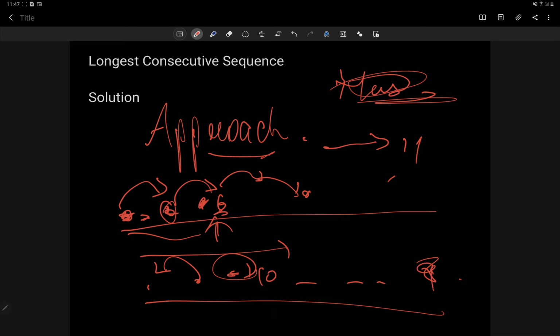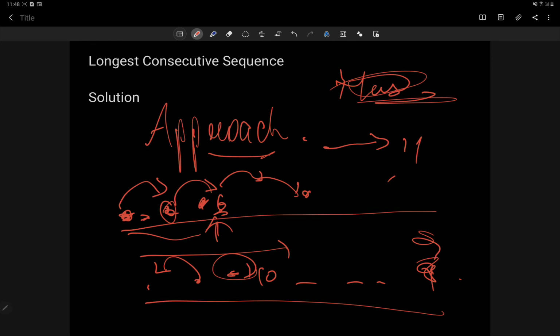So if 9 is present in any array, it will be traversed when we reach 9. So we won't need to traverse it from here, because the longest consecutive streak won't be valid if we traverse from here. In the previous approach, it would work only on the sorted technique. Suppose we started from 10, and from 11, 12, 13 we got, but the 9 is at the end. Alright, are you getting my point?